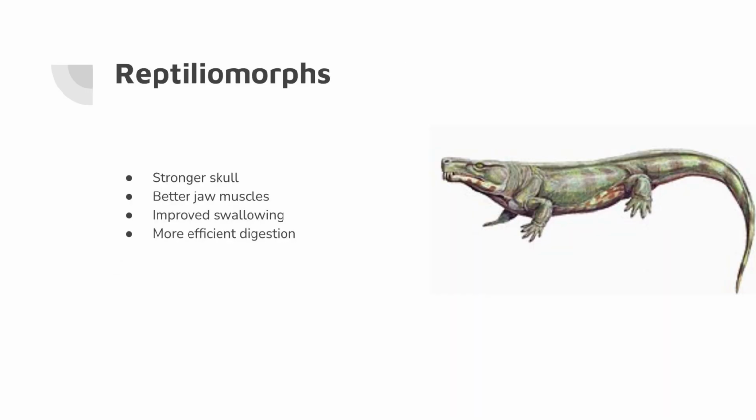Reptiliomorphs represent an important evolutionary step towards true terrestrial vertebrates. As these animals became more adapted to life on land, feeding mechanisms continued to improve. As animals moved onto land, they could no longer rely on water to move prey into the throat. Stronger jaws and improved tongue and throat muscles allowed more effective biting and swallowing. More efficient digestion also helped animals survive when food availability was unpredictable. Being able to digest meals more completely allowed these animals to survive longer between successful hunts.